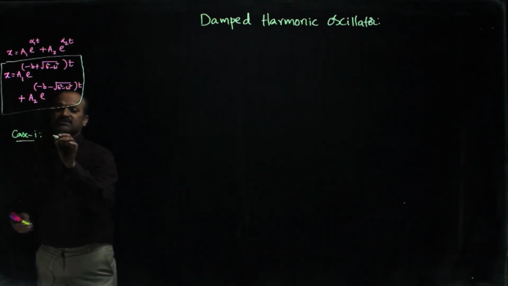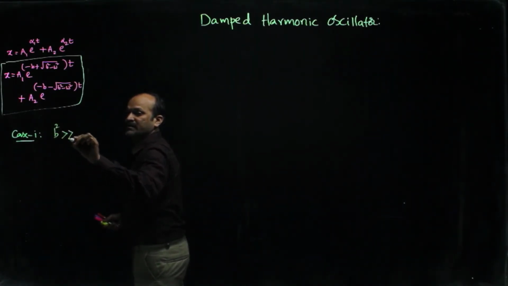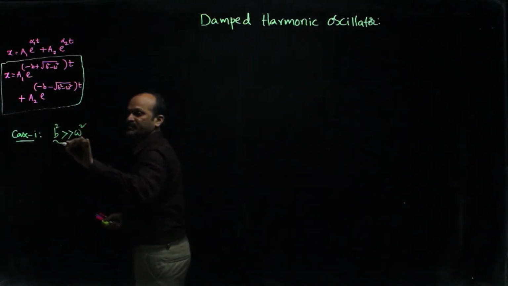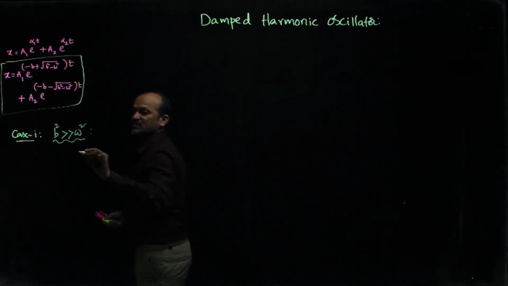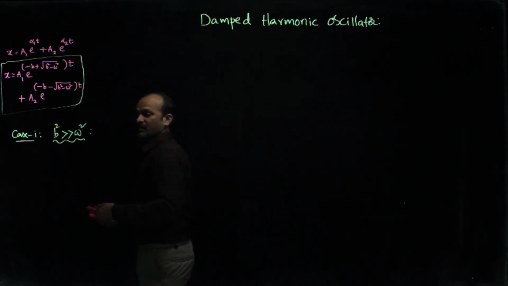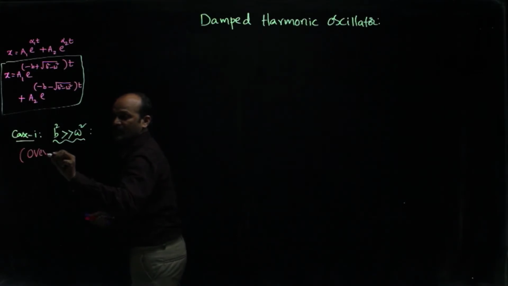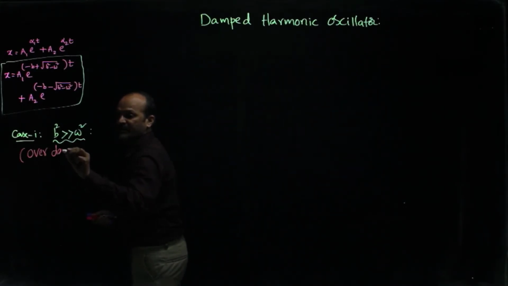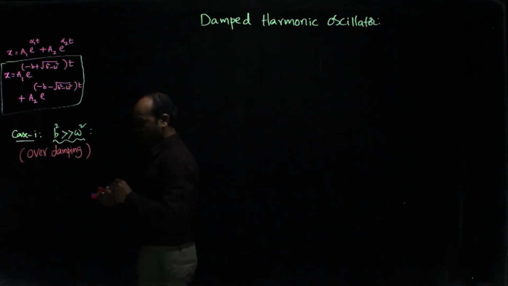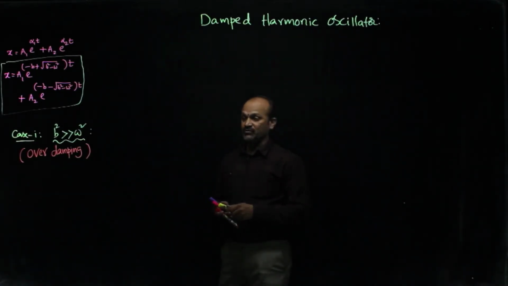So case 1 is if b square is greater than omega square. This case is called over damping. See, the b represents here frictional force, omega represents restoring force.